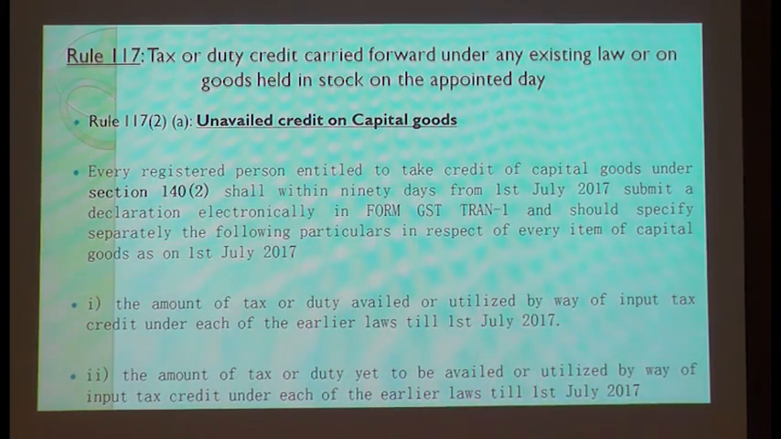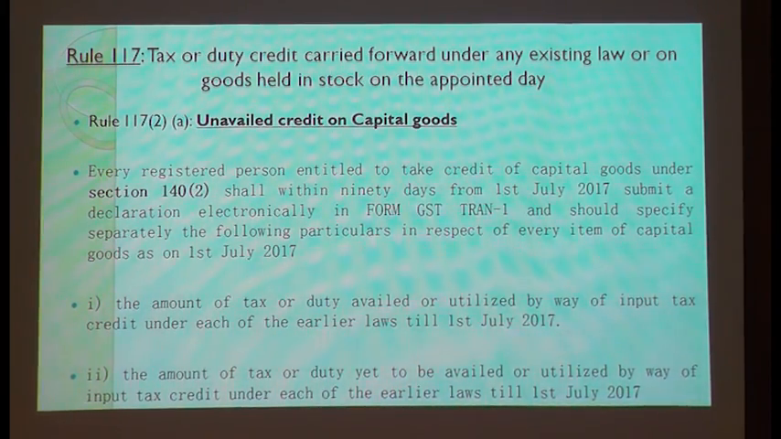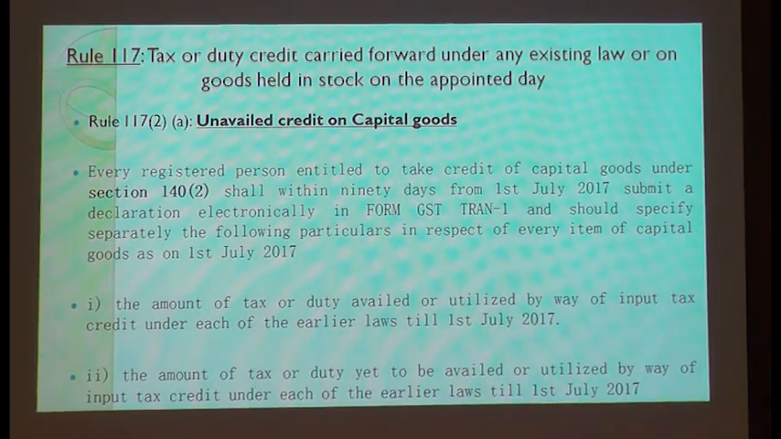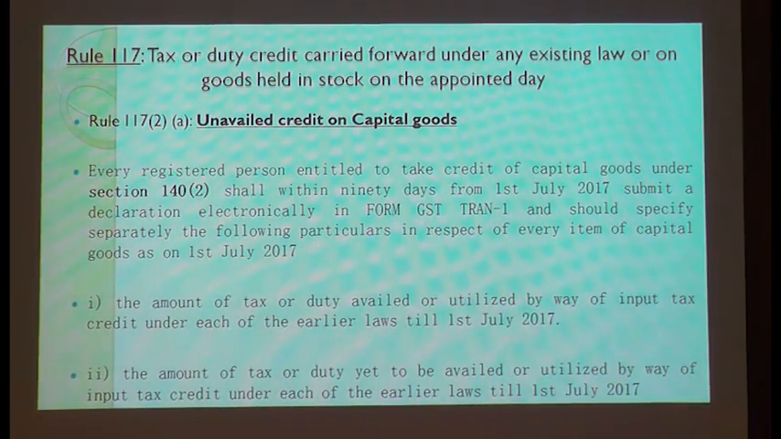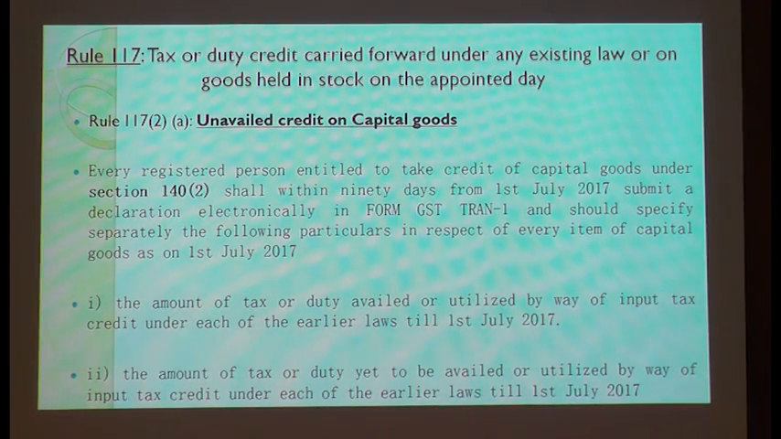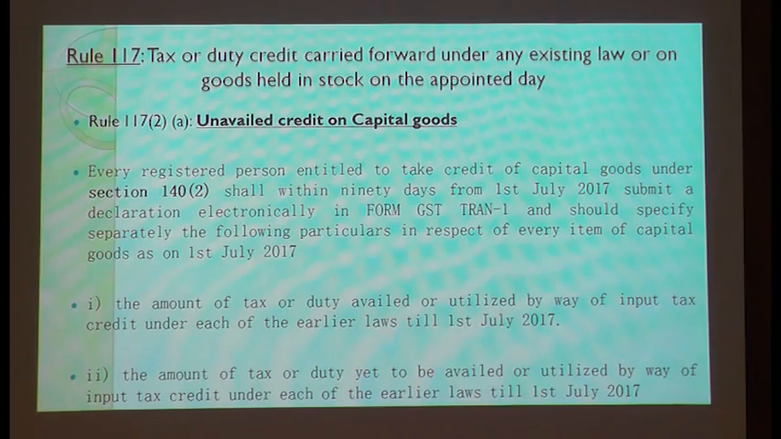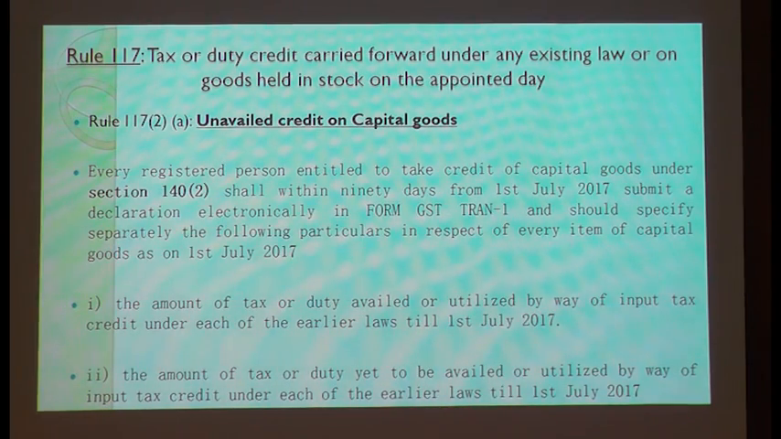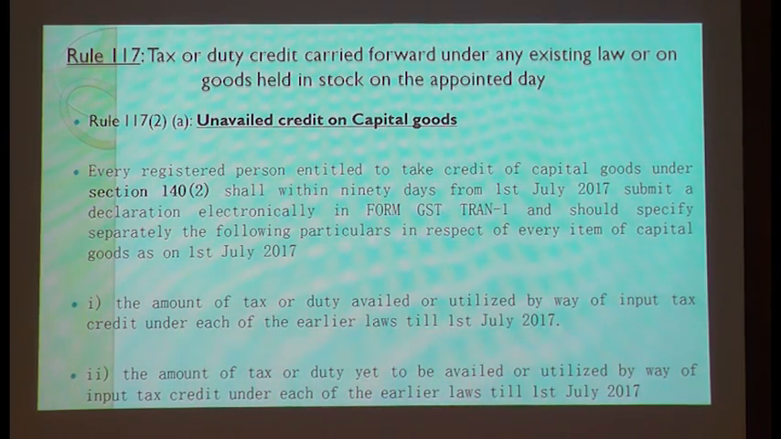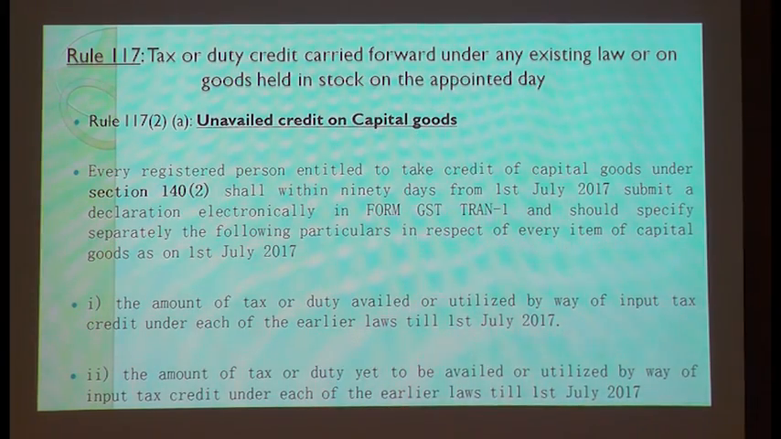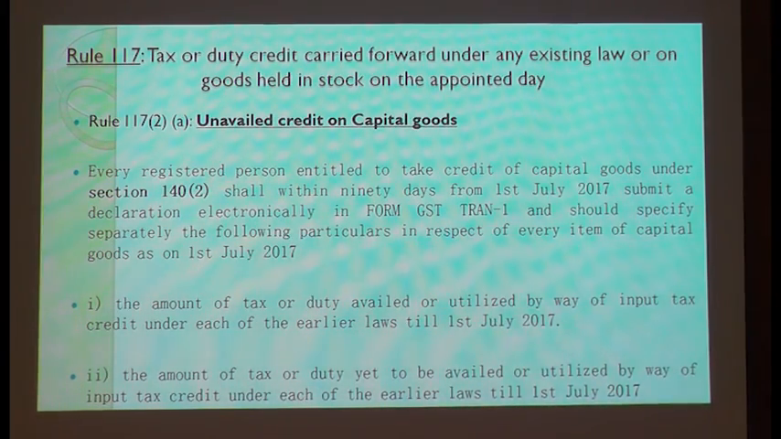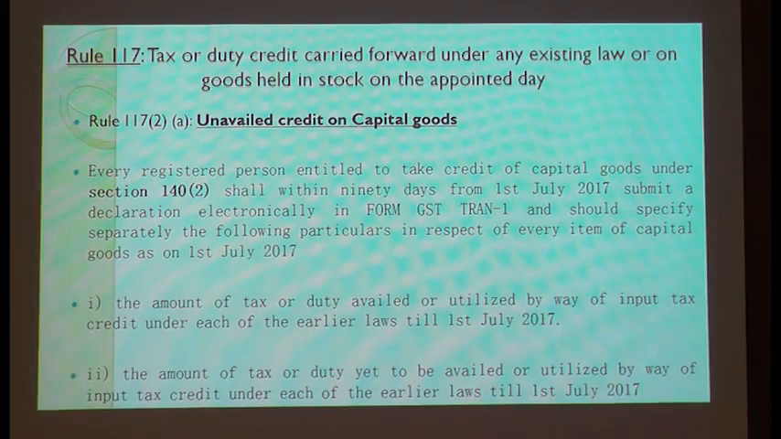Now let us take this practical scenario for capital goods. In 2016-17 you enjoyed 50% credit. Let us assume you purchased a machinery for 10 lakhs. On that, let us assume 1 lakh was your taxes. 50,000 you enjoyed in 2016-17. Now the balance 50,000, if you have enjoyed it from April to June, is it that again you have to carry forward?